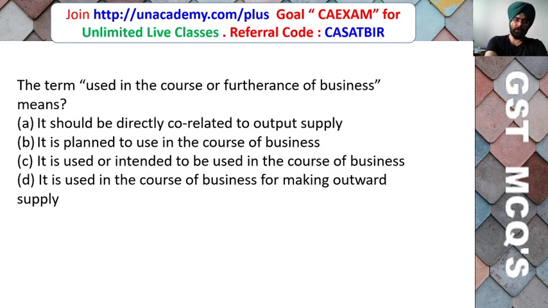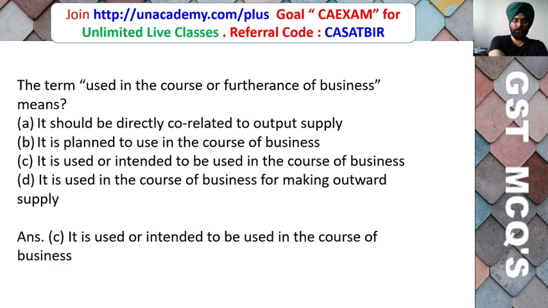The term used in the course or furtherance of business means it should be directly correlated to your output supply. It is planned to use in the course of business. It is used or intended to be used in the course of business. It is used in the course of business for making output supply. Which one is the correct answer? So friends, let's crack it. Here the correct answer is C, that is it is used or intended to be used in the course of furtherance of business.